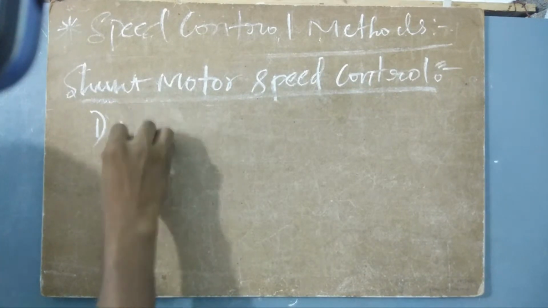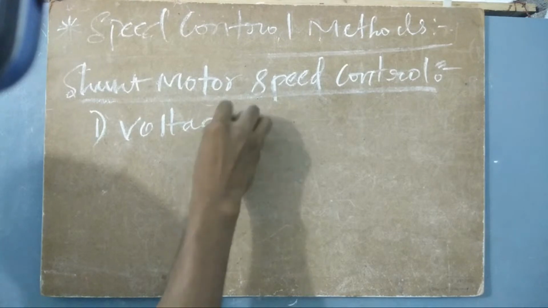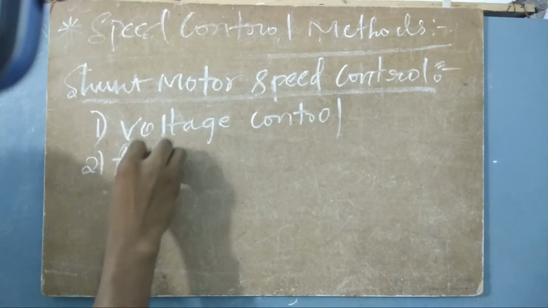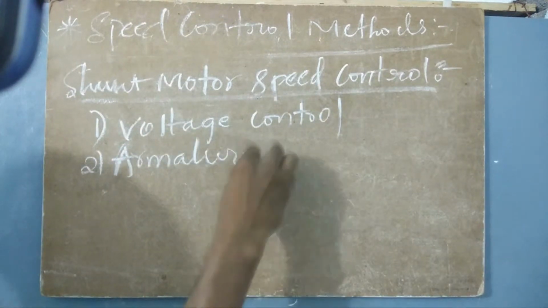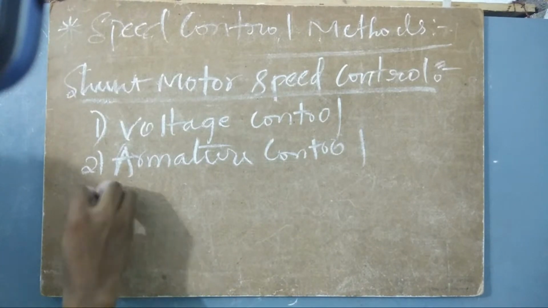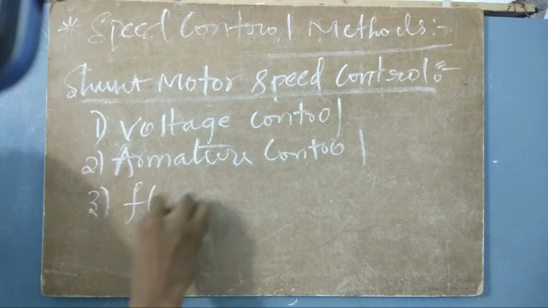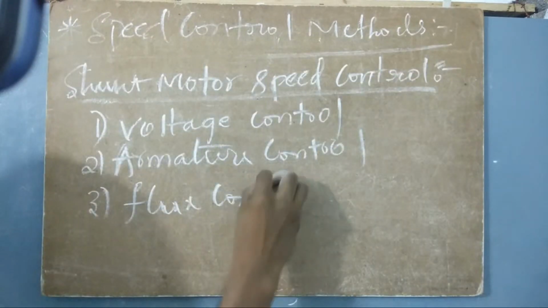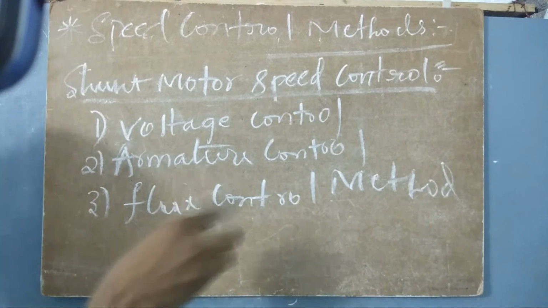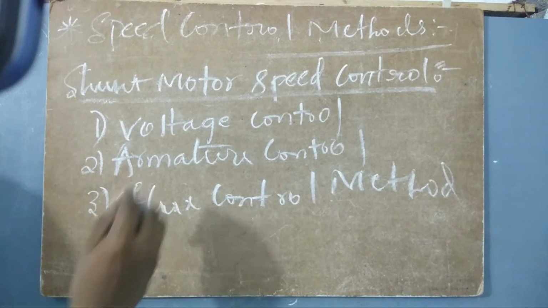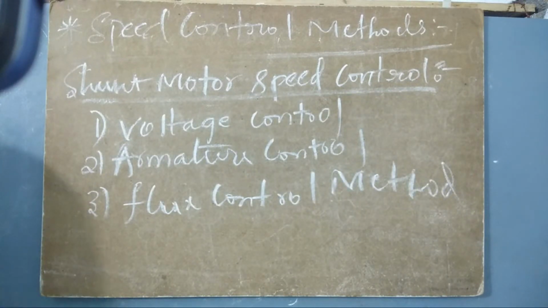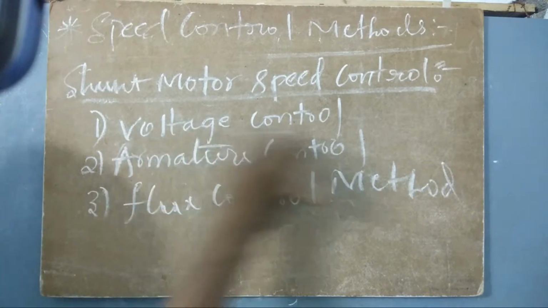So the first one is the voltage control method, and the second one is we can also control the armature. So the armature control method. And then we can also control the flux. So the flux control method. And then we also have another method which is very important. These methods actually come under the voltage control method.